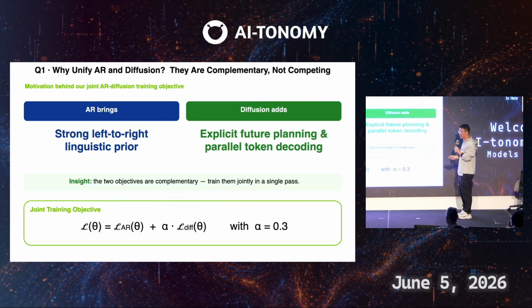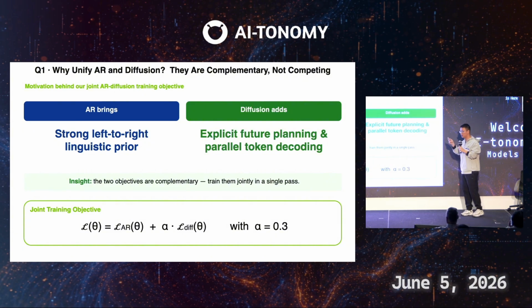Next, let's answer the scientific questions. Here are some more technical details. To answer the first question, the relationship between AR and diffusion, our hypothesis is that the two can be complementary and mutually beneficial. The reason is that AR can bring strong left-to-right linguistic priors, which diffusion lacks.